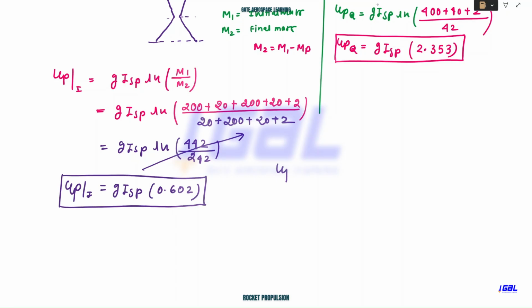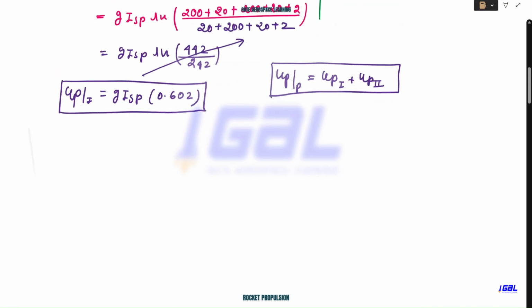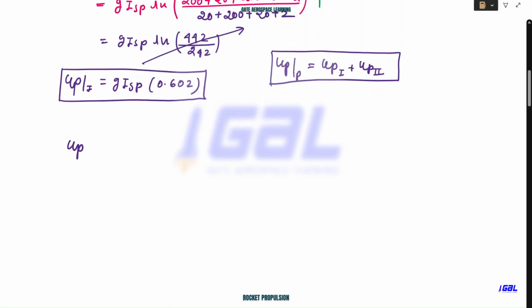What we'll do, the UP value for the P rocket will be what? UP1 plus UP2. Addition of these two will give you the total velocity for the P rocket. Now we'll similarly calculate for the second stage.